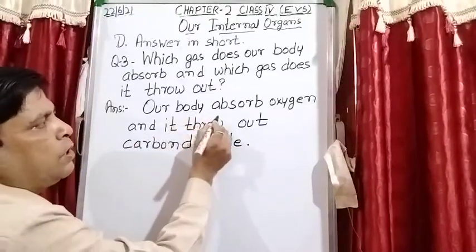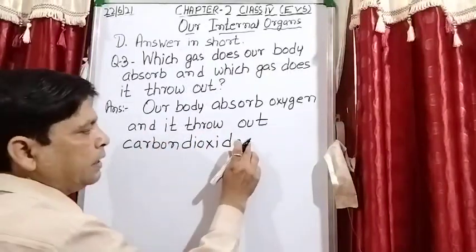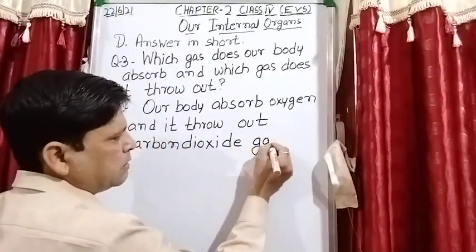Our body absorbs oxygen and it throws out carbon dioxide gas.